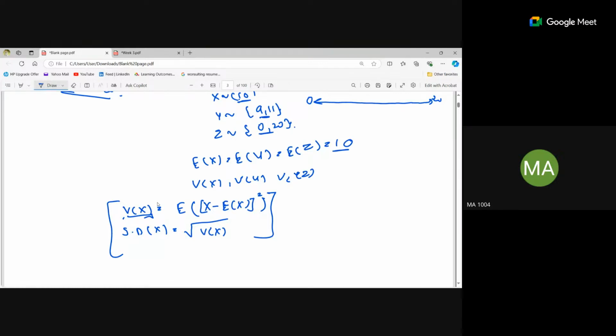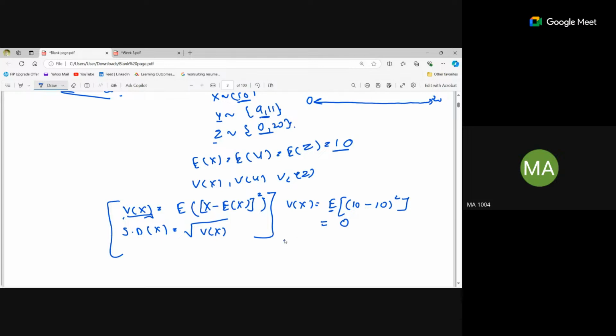Like in this example, x is taking the value 10, y is taking 9 and 11, and z is taking 0 and 20. If we calculate the variance of x, it is the expectation of x, that is 10, minus expectation of x, which is 10, whole square, right? This will be 0. Is it clear how I calculated the variance?